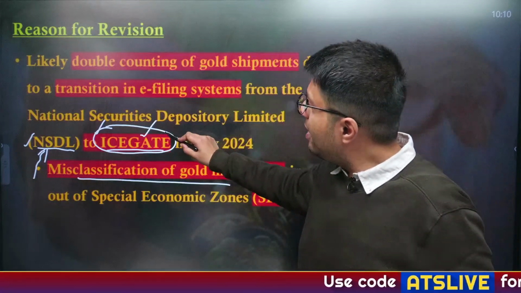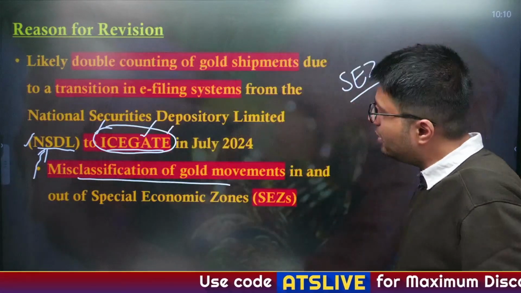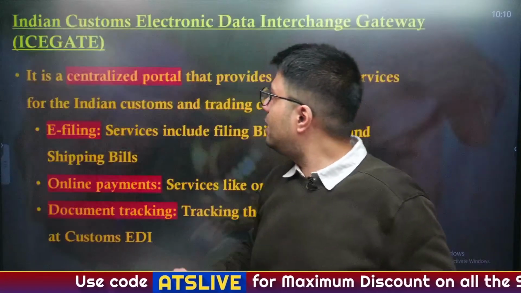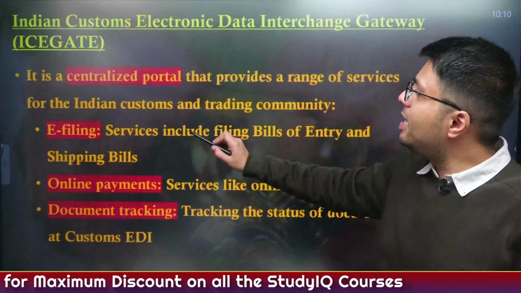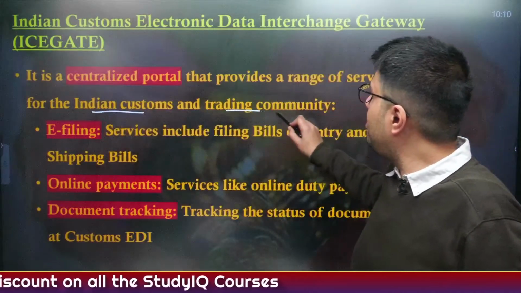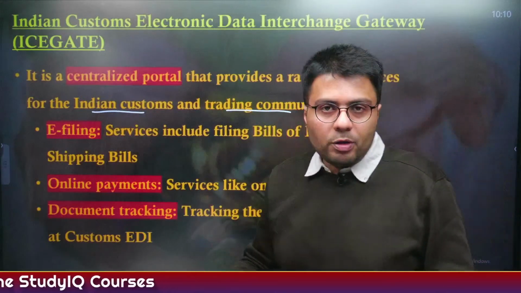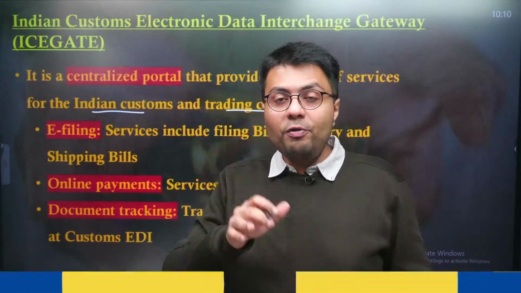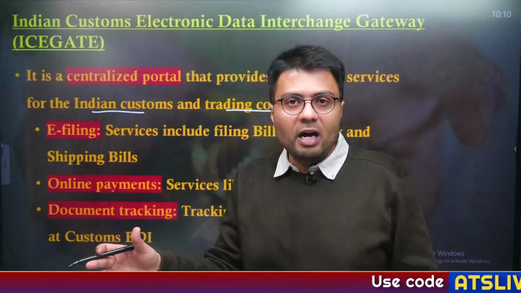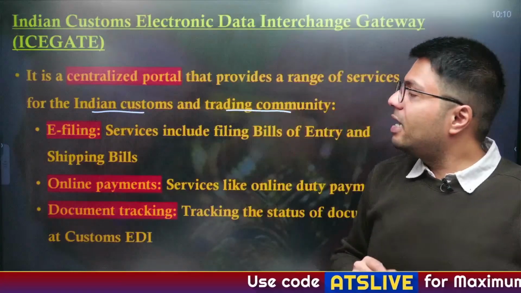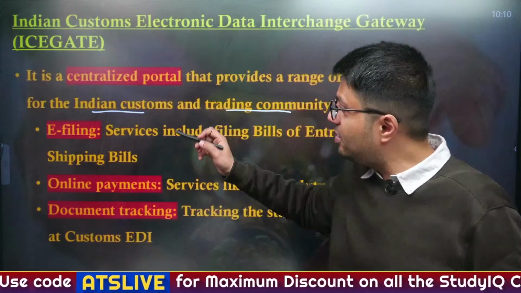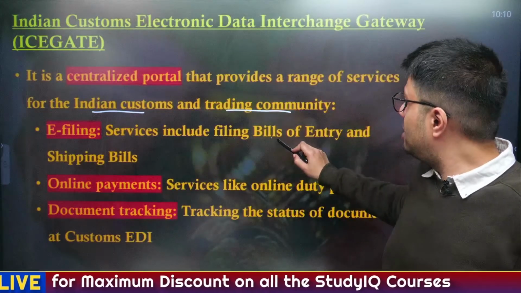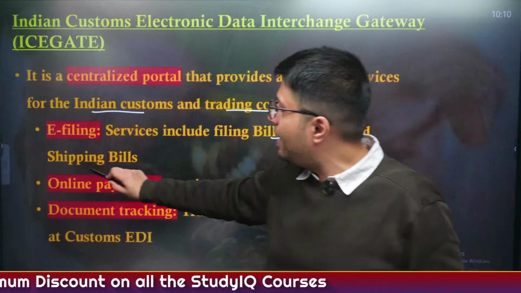Now, let us try to understand what this IceGate portal is. This IceGate portal is a centralized portal which provides a range of services related to Indian customs and the trading community. As members of the trading community, they are required to file data with the government, and for that IceGate is a centralized portal which enables the filing of various data. This includes services such as filing of bills of entry and shipping bills.